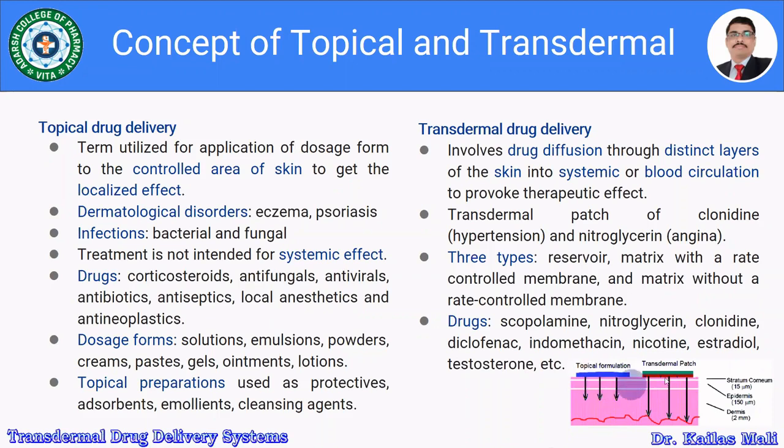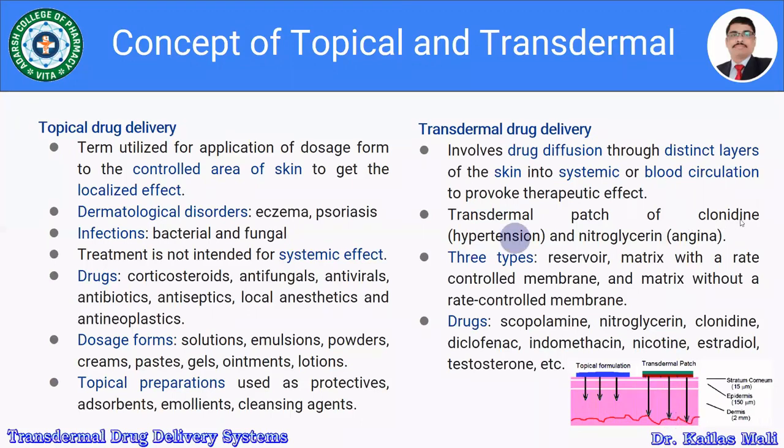While in the case of a transdermal formulation, for example a transdermal patch, whatever drug is incorporated into the drug delivery system is diffused through all layers of the skin and reaches the systemic circulation, and furthermore it elicits the pharmacological action.